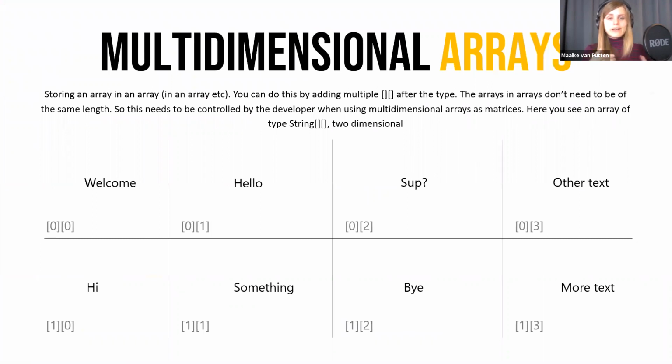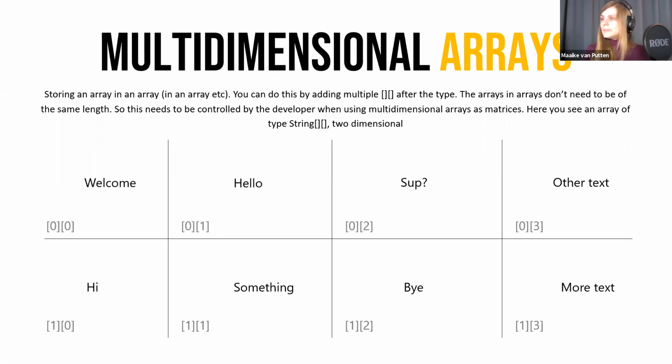So we just saw that an array contains multiple values of the same type. Well, you can also have multidimensional arrays, and this is pretty much an array in an array. You see an example on the slide, and this might be a bit difficult to get your head around, but just think of it as a shopping list that contains a shopping list. So it's sort of a list of lists, or actually not lists, but arrays. So in this array, there are other arrays of a certain type.